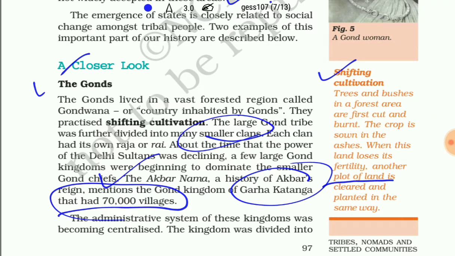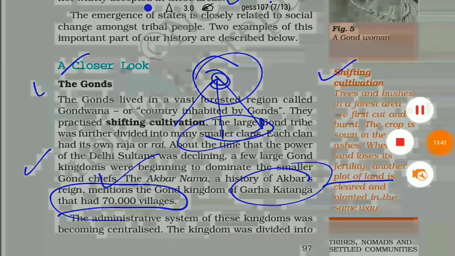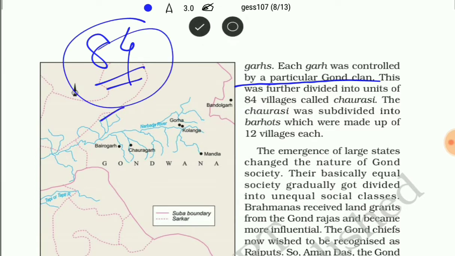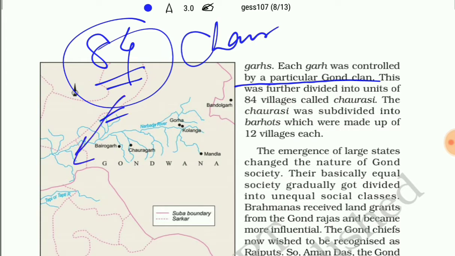It was also evident that the administrative system of these kingdoms was becoming centralized. Centralized means that it has to be ruled by a chieftain or a ruler from the center. The kingdom was divided into Garhs, and each Garh was controlled by a particular Gond clan. This was further divided into units of 84 villages, which is called Chaurasi. The Chaurasi was again subdivided into Barhots, made up of 12 villages each.